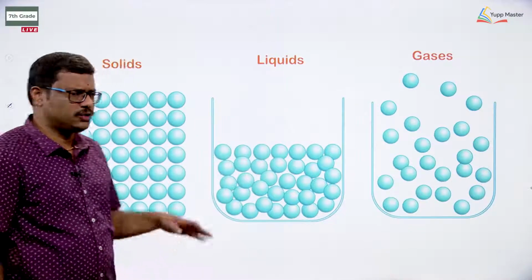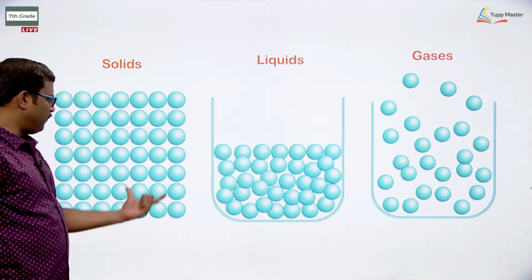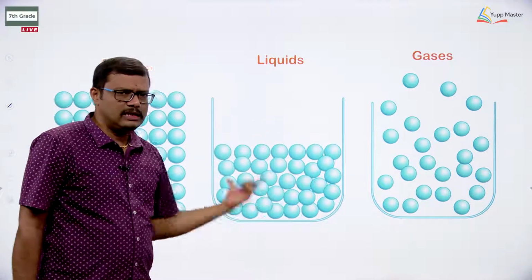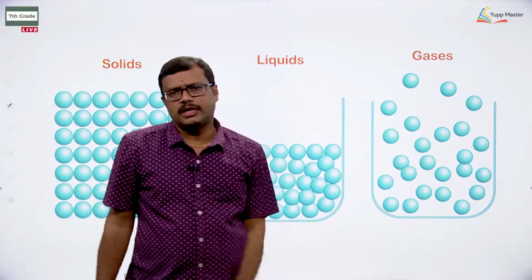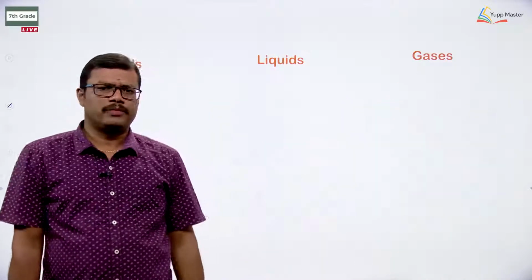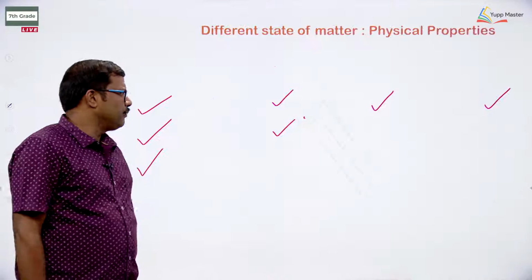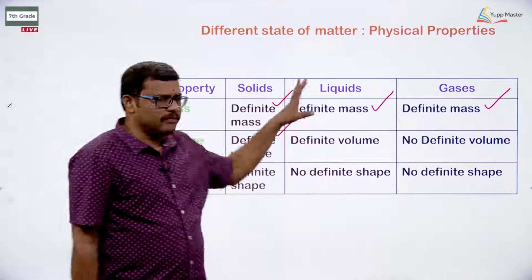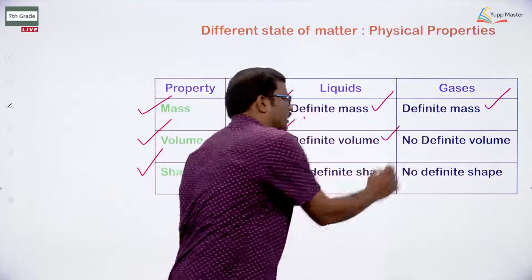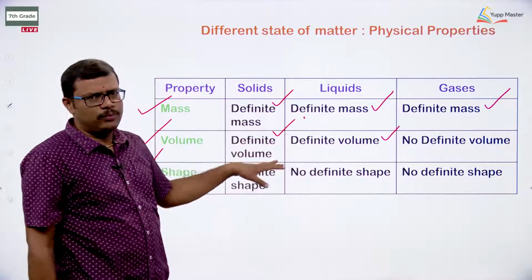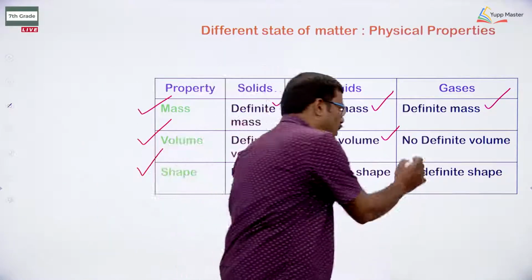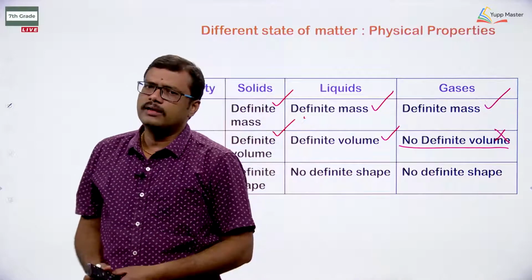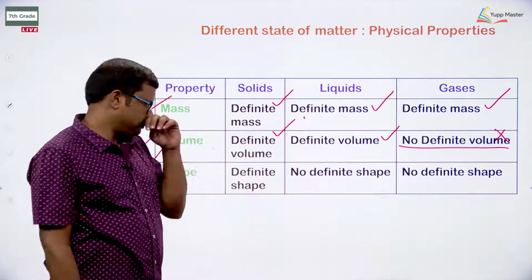For example, if I observe this one, definite volume is possible for the liquid as well, but the definite volume is not possible for the gas. So here you can clearly observe that solids will have definite volume. Liquids and solids will have definite volume, but gases do not have definite volume. Definite volume is not possible for gas.